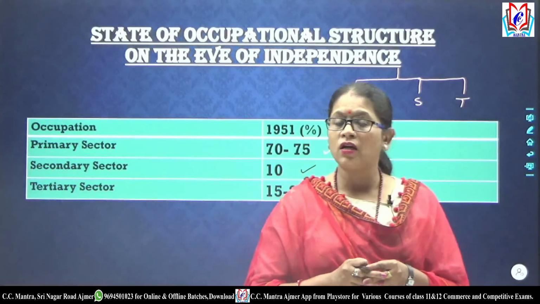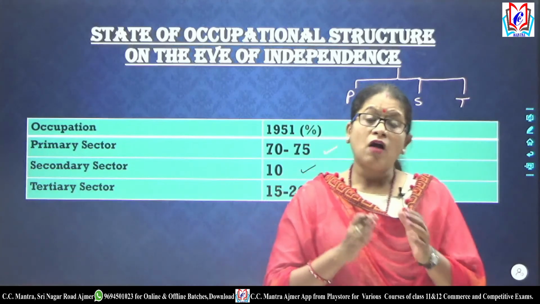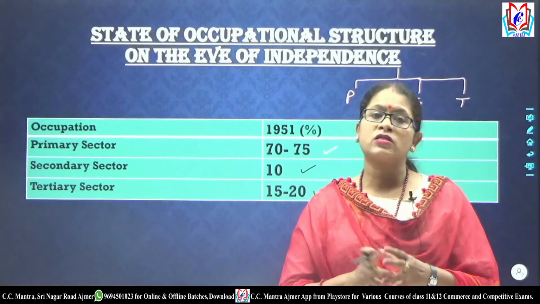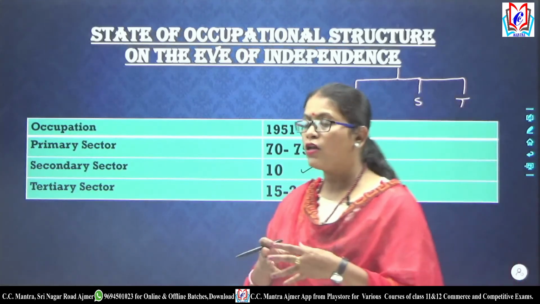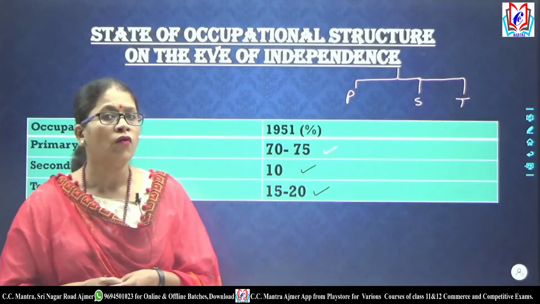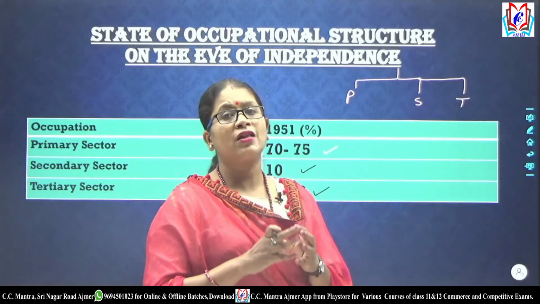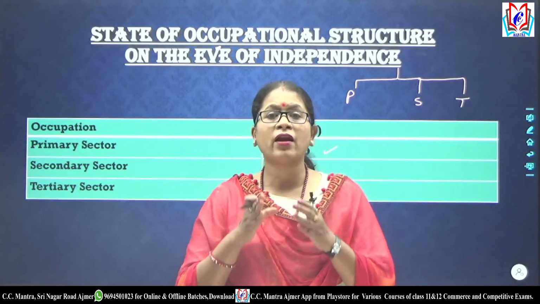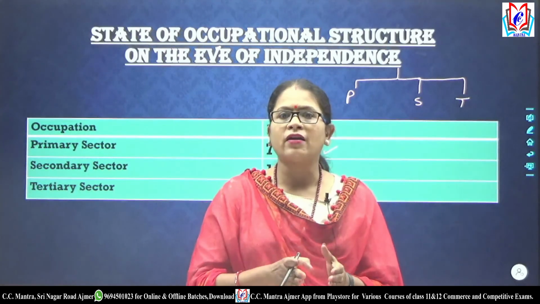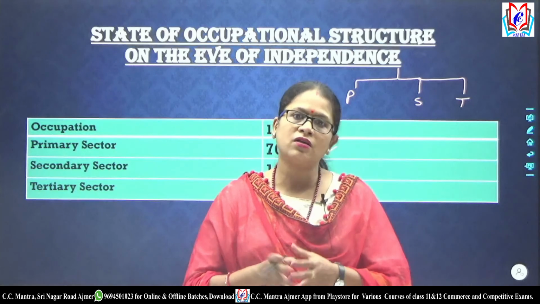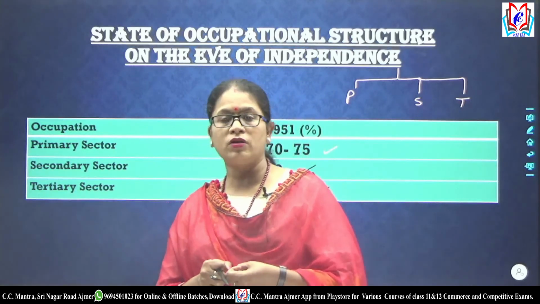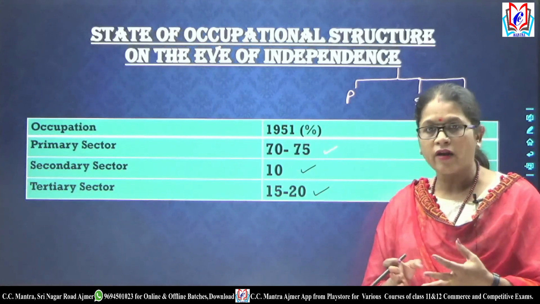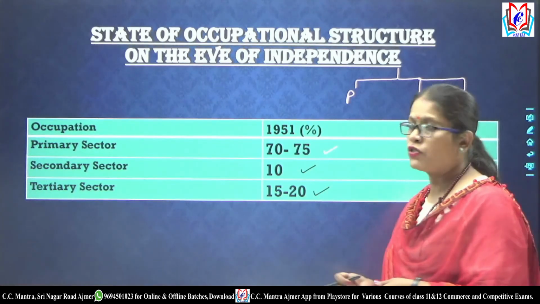So out of this we can conclude that even after independence, most people were dependent upon primary activities for their livelihood. This shows that the Indian economy was backward on the eve of independence, because the occupation they were adopting to run their livelihood was the primary sector, and an economy which has the primary sector as its prime source of occupation is considered a backward economy. So we can conclude that the Indian economy was backward on the eve of independence in terms of demographic situations and in terms of occupational structure.